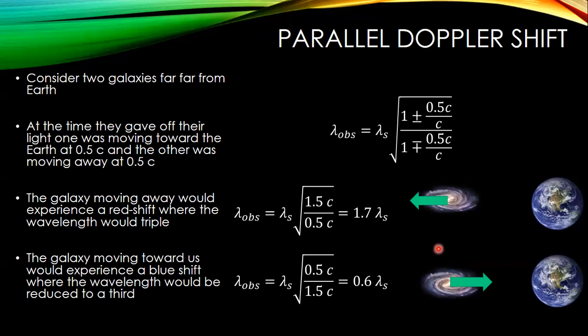Okay, so let's just do our hypothetical here. We take 1 plus half the speed of light. We get 1.5 divided by 0.5. That's the square root of 3. The square root of 3 is roughly 1.7. So whatever I see from that galaxy, the spectral lines are going to be shifted by a factor of 1.7. Okay? 1.7 in terms of the wavelength. In terms of the frequency, it will be reduced by a factor of 1.7, or we would say that the source frequency divided by 1.7 would be equal to the observer frequency.